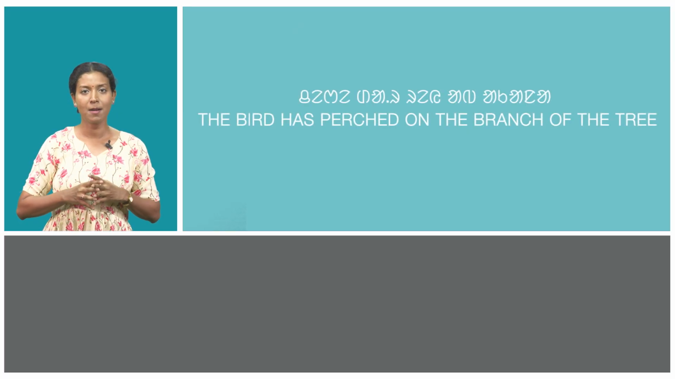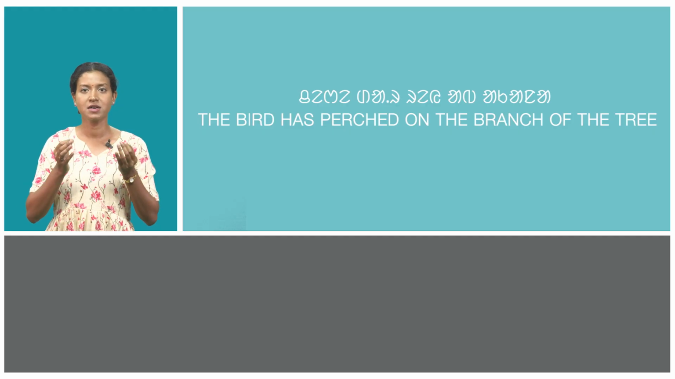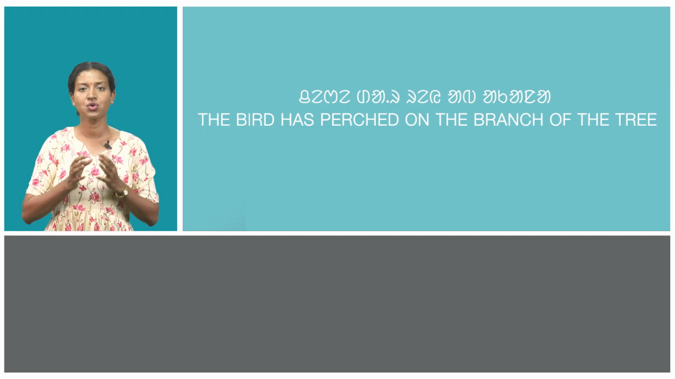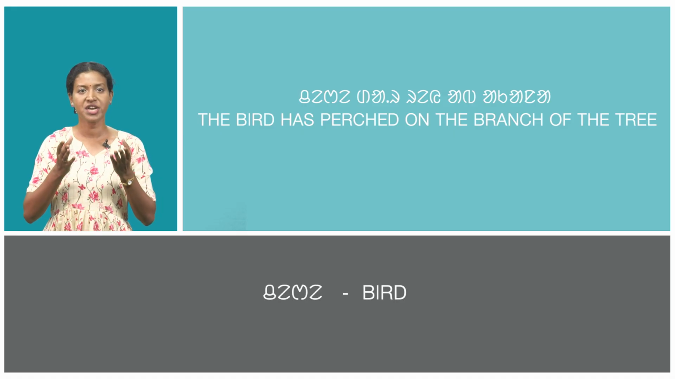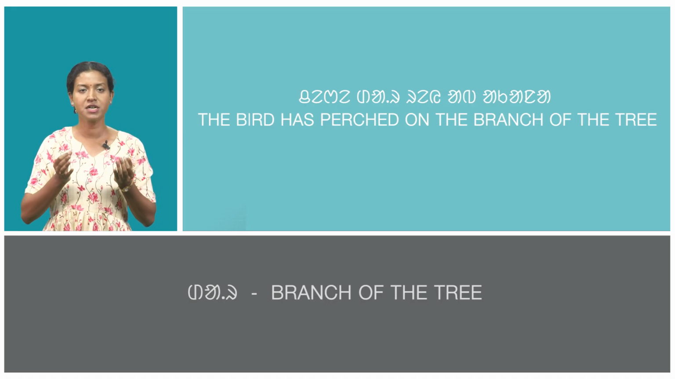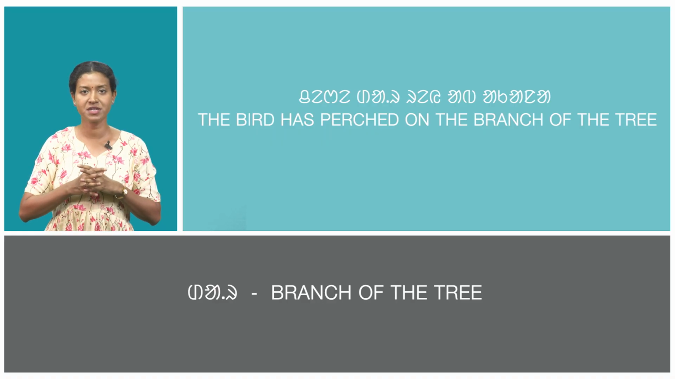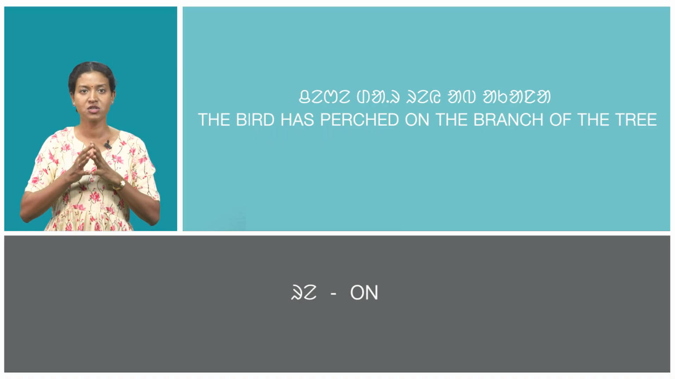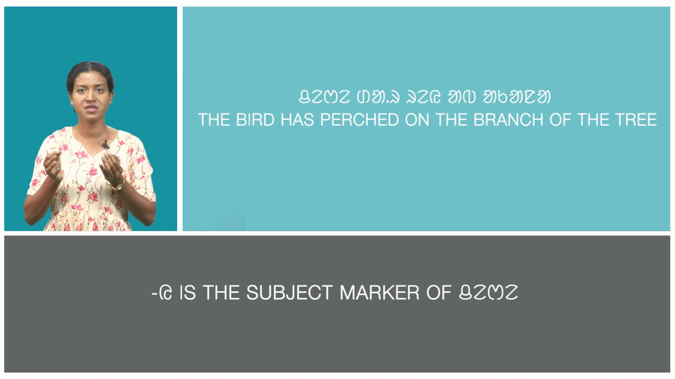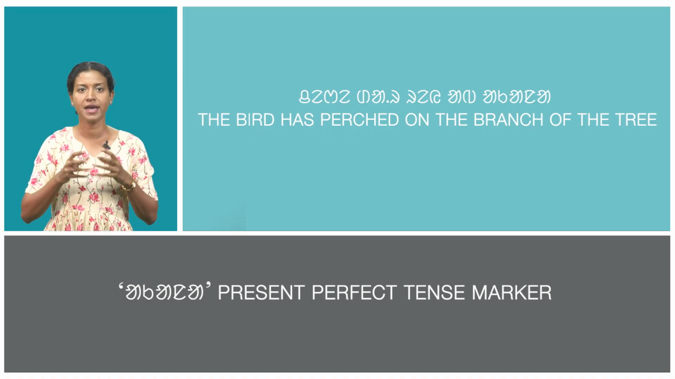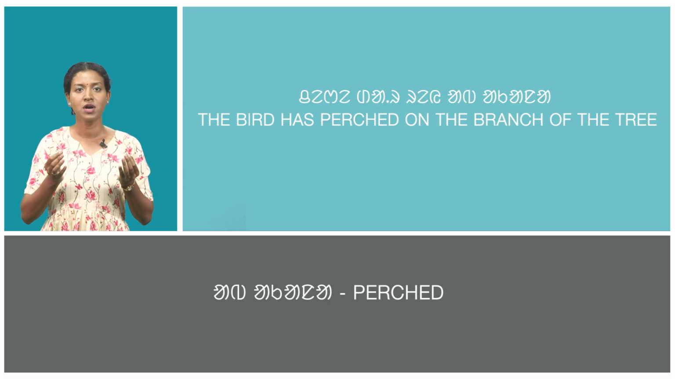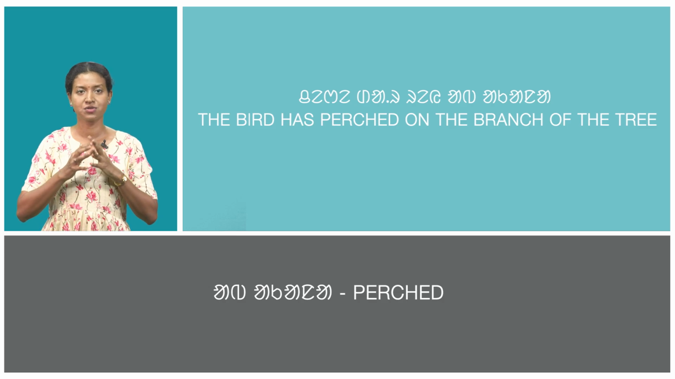In the first sentence, Chere derre ko abakana, which means the bird has perched on the branch of the tree. Here's Chere, which means bird. Der, which means branch of the tree. Re, which means on. Ko is the subject marker of Chere. Ab, which means perch. And akana is the present perfect tense marker. So, ab akana, which means perched.